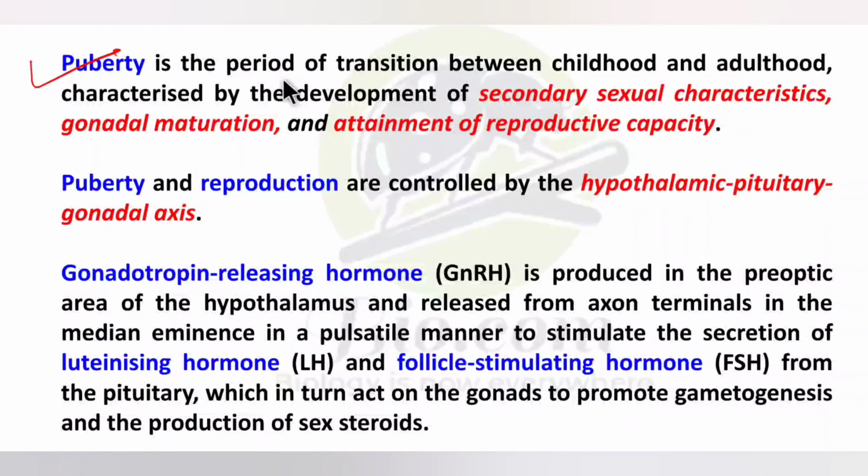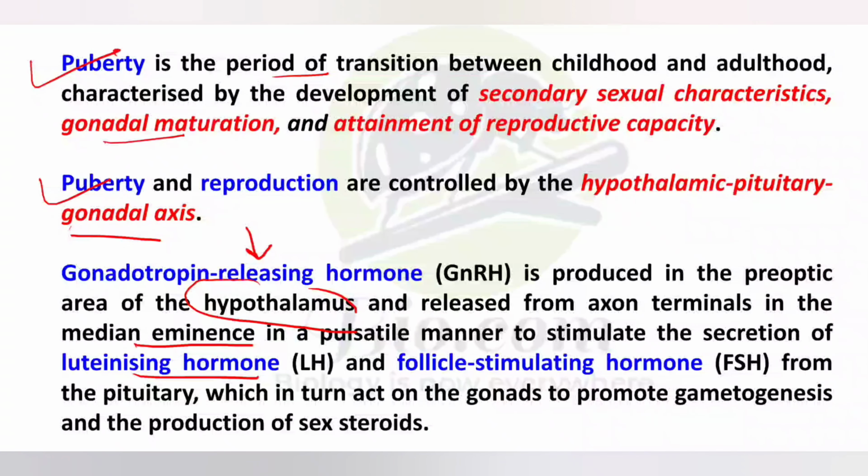Now, puberty is the period of transition between the childhood and adulthood, which is characterized by different features like the development of secondary sexual characteristics, gonadal maturation, and attainment of the reproductive capacity. Now, puberty and reproduction are controlled by the hypothalamic pituitary gonadal axis. You have to remember this. Now, GnRH is produced in the preoptic area of the hypothalamus and released from the axon terminals in the median eminence in a pulsatile manner to stimulate the secretion of which two hormones? The luteinizing hormone as well as the follicle stimulating hormone, that is the FSH from the pituitary.